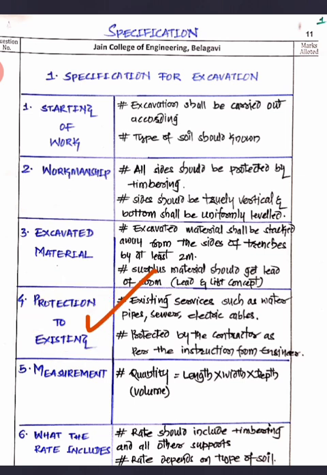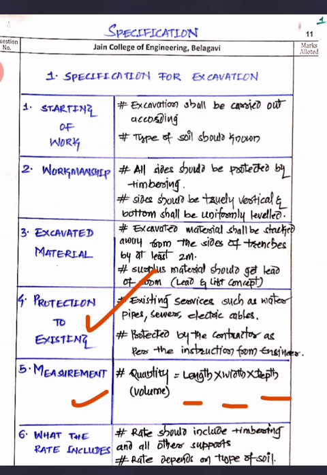The next one will be measurement. How to measure it? Now you are supposed to get the billings. Billing has to be done by the measurement, right? First, it is directly dependent on the measurement. So measurement you have to do, you have to get the quantity, and that quantity you are going to get by measuring the length, width and the depth. Now this is what will be there in the measurement.